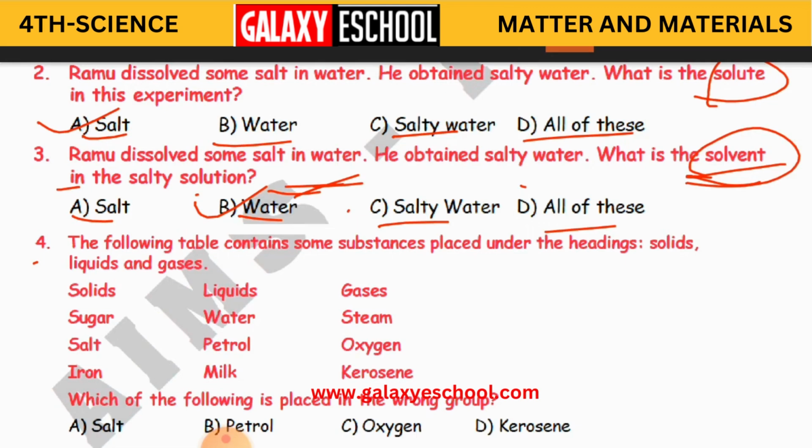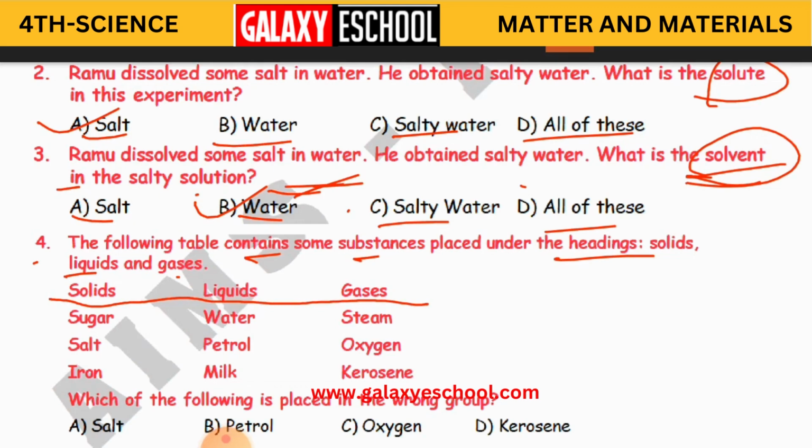Fourth question. The following table contains some substances placed under the headings solids, liquids, and gases. Which of the following is placed in a wrong group? We have these three groups, and under them some substances. We have to identify which is in the wrong group.